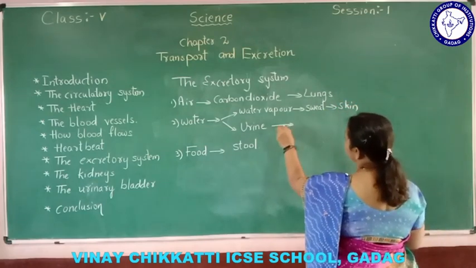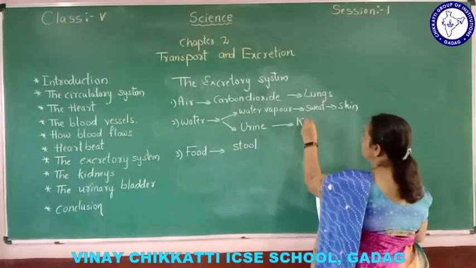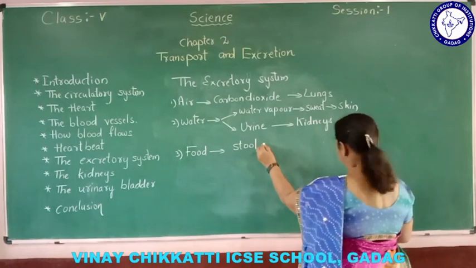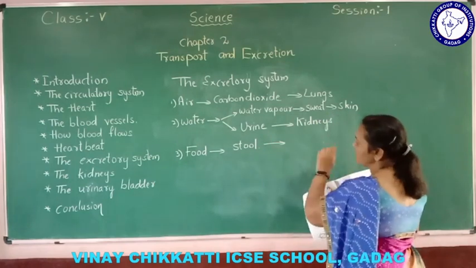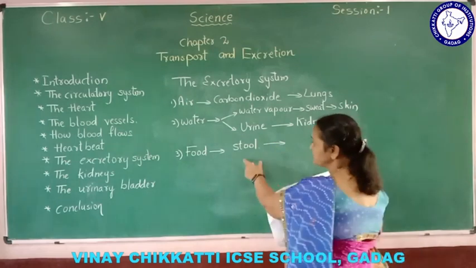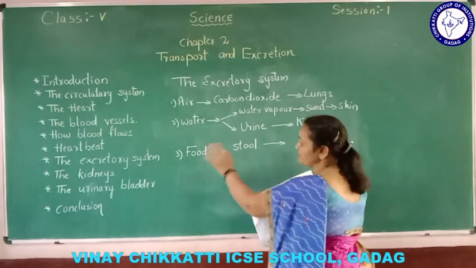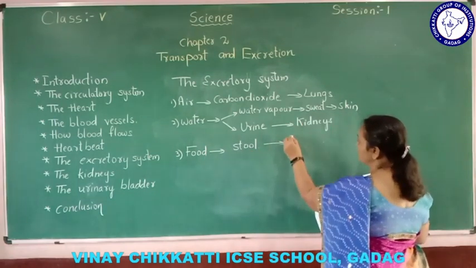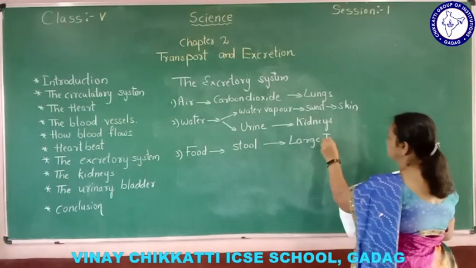Urine is thrown out from our body through the kidneys, and stool, the waste product remaining in our body formed from food, is removed out of our body through the large intestine.